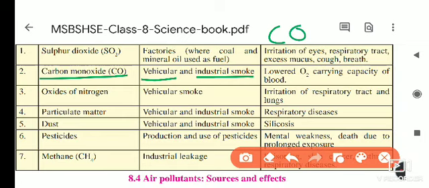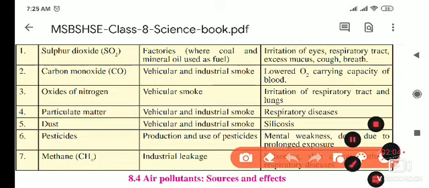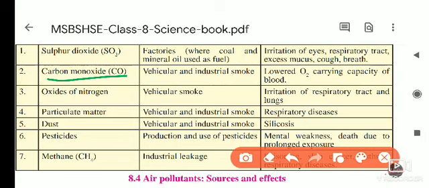As we know, the vehicles run on mineral oil, like petrol and diesel, and when that oil is burned, at that time carbon monoxide is produced. In vehicles and industries, this mineral oil only we are using to get the energy.